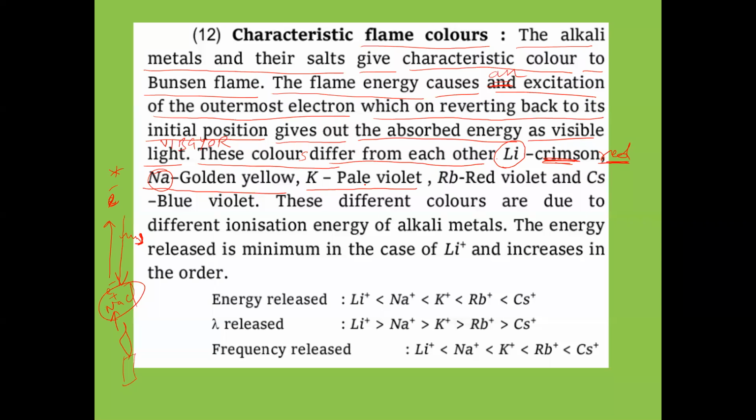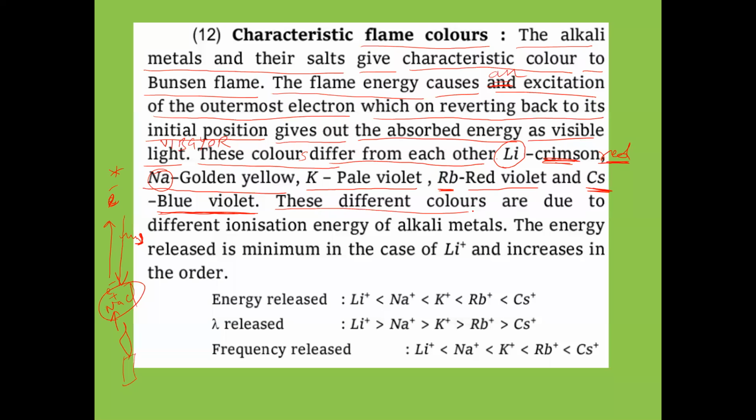Pale meaning what? Light. So pale violet, light violet color from potassium salts. And rubidium salts will give red violet. Pale violet, potassium. Red violet, rubidium. And what is the flame color of cesium here? Blue violet. The bluish violet will be given by cesium. That means what? In VIBGR, the violet and blue will be mixed. The combination of violet and blue will be giving blue violet. Okay, so these flame colors we have to remember.